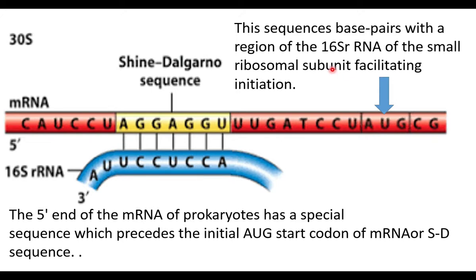So this base pairing facilitates initiation of translation. Joining of the ribosomal subunit with mRNA causes initiation of translation, which is helped by the Shine-Dalgarno sequence in prokaryotes.